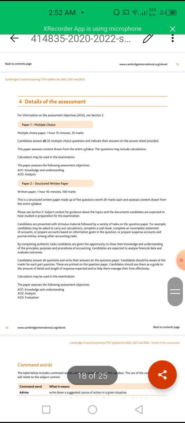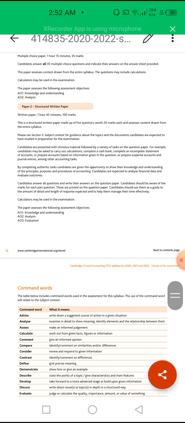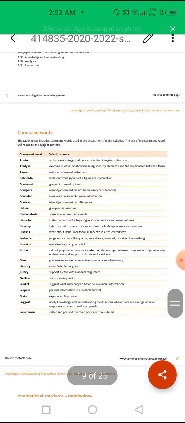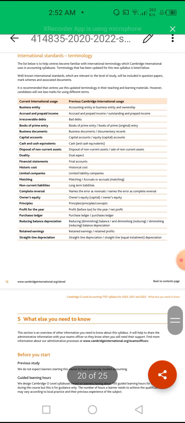Then we have to elaborate what the basic testing is, as we have discussed in the prior economics and business. There are three ways to evaluate the student. One is knowledge, another is analysis, and the third is evaluation, which are very important in this.